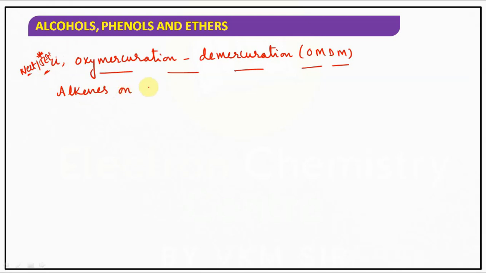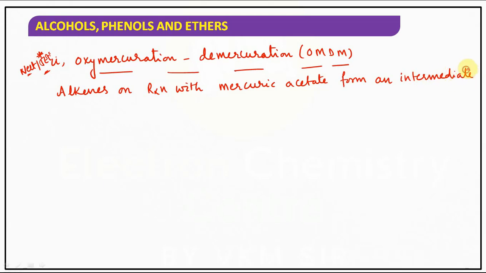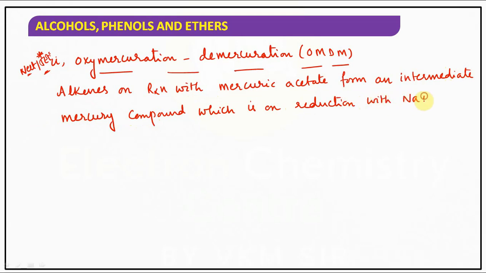Alkenes on reaction with mercuric acetate form an intermediate mercury compound, which on reduction with sodium borohydride, NaBH4, gives alcohols.